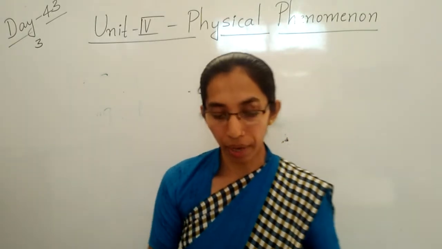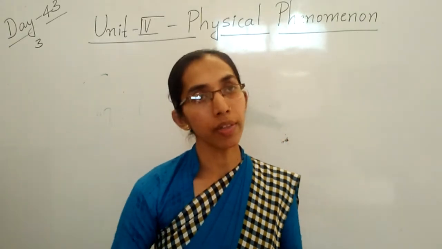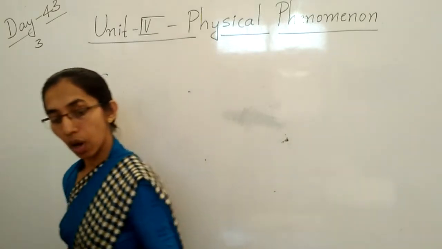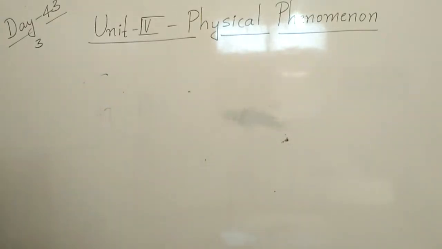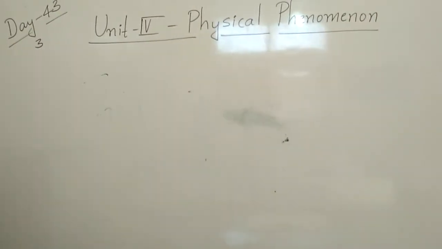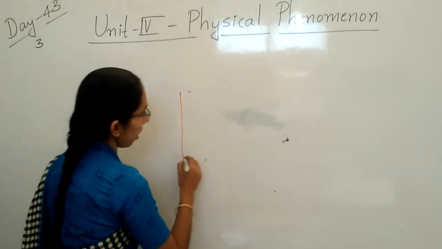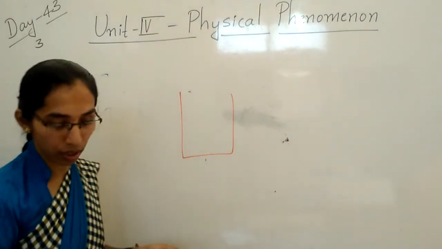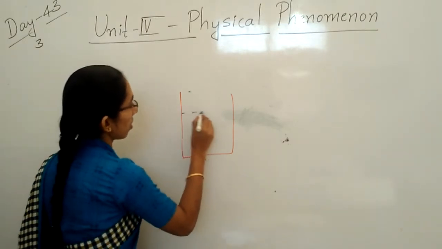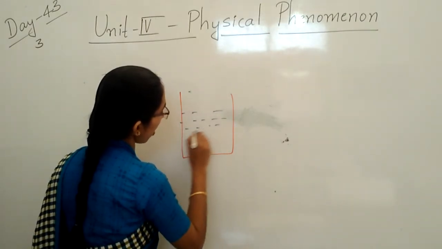See here, a soluble substance can dissolve in a solvent to a certain extent only. For example, here you can see this is one glass. Okay, children. It's a solvent. Solvent means what? Water.